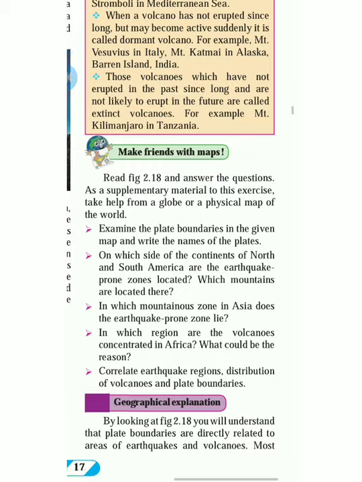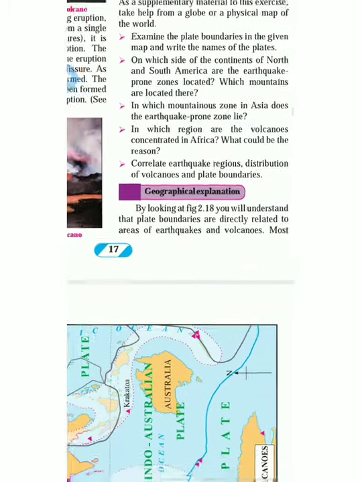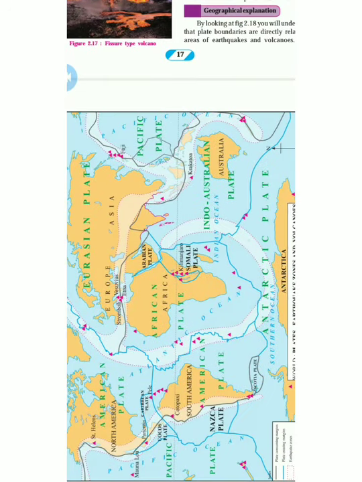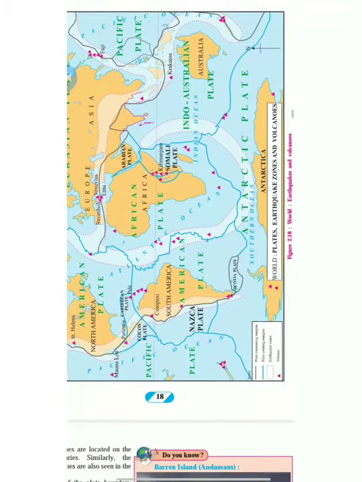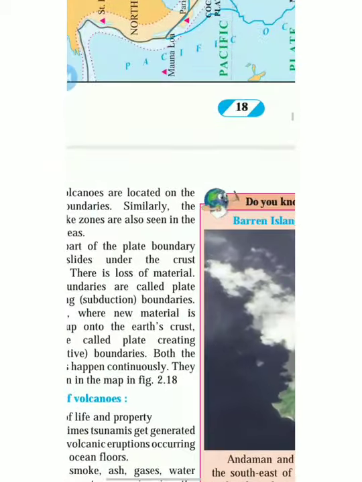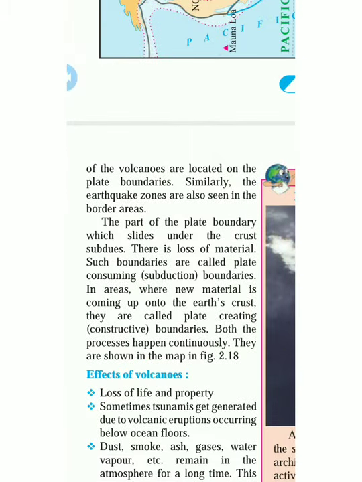Understand? See, now geographical action. Now you can see this map. These are the plates. When the plates are beside each other, volcanic eruptions happen in different areas. See over here. Most of the volcanoes are located on the plate boundaries. Similarly, the earthquake zones are also seen in the border areas. When volcanic eruptions are going on there and the plates are beside each other, there is a chance that an earthquake might also come.